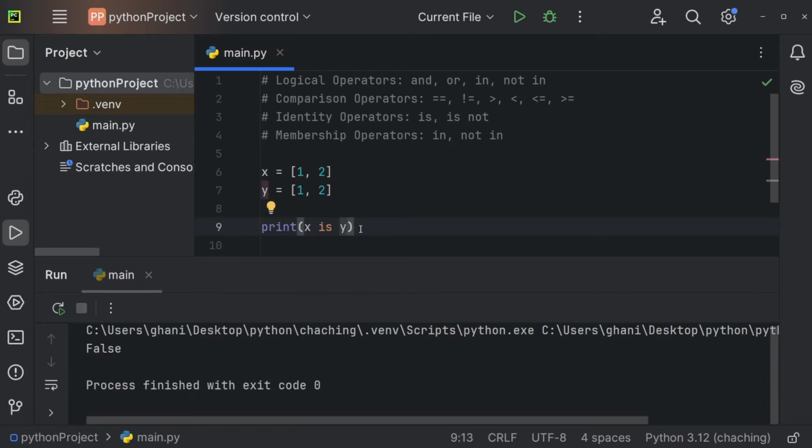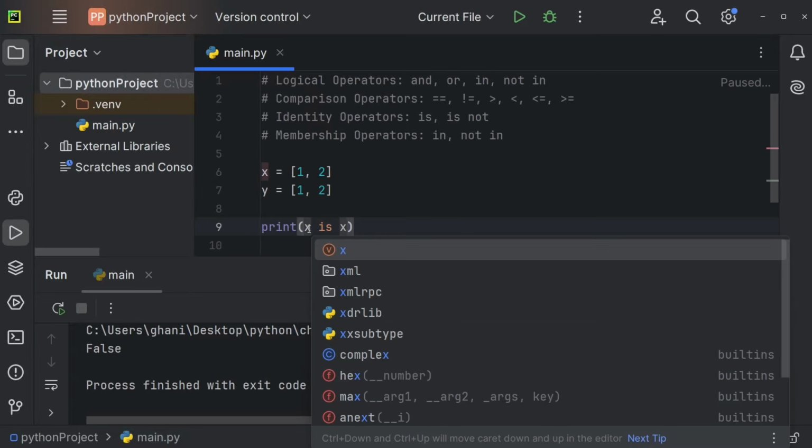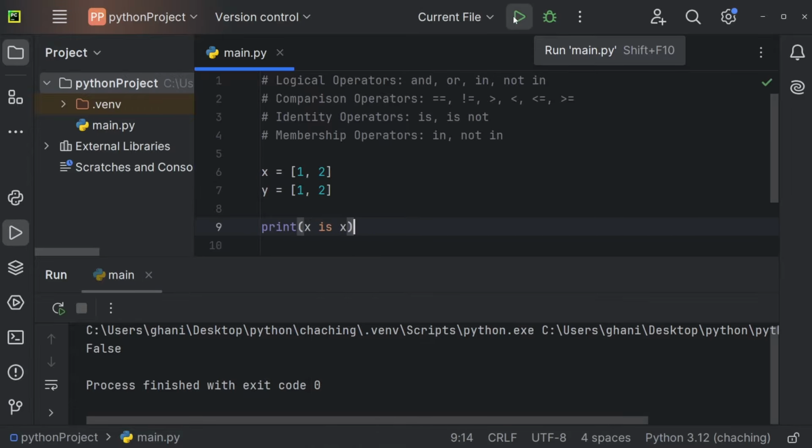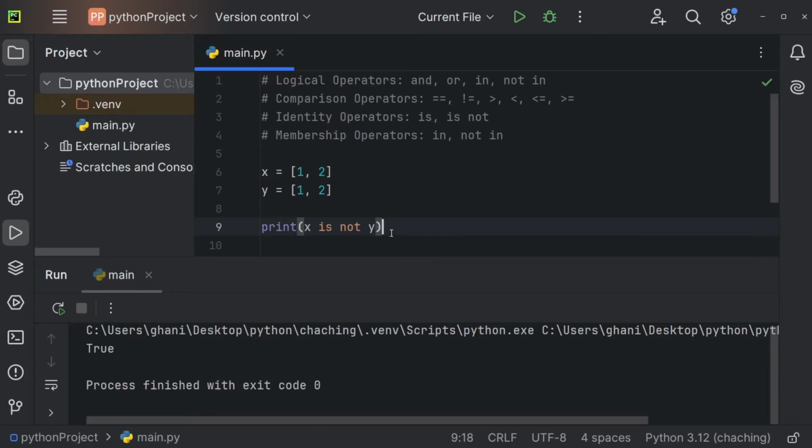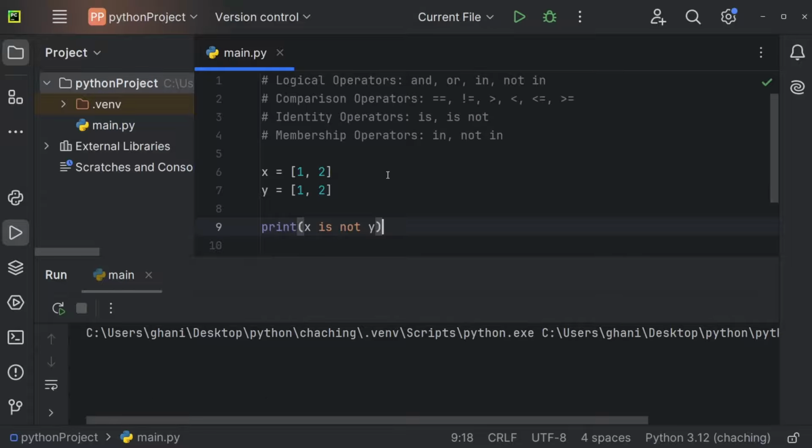If you are going to check for X is X, of course, this is going to be the exact same object, even though this does not make too much sense right here. But we're getting true because, of course, X is X. And now you could, of course, also reverse that, so you can check if X is not Y. And now we will get true because, of course, X is not Y.